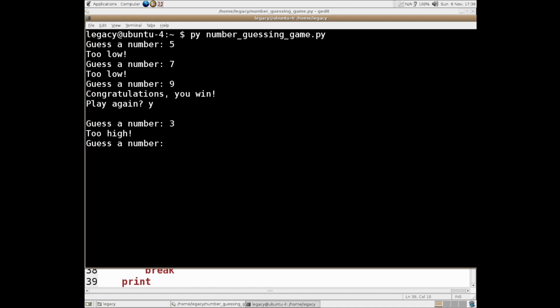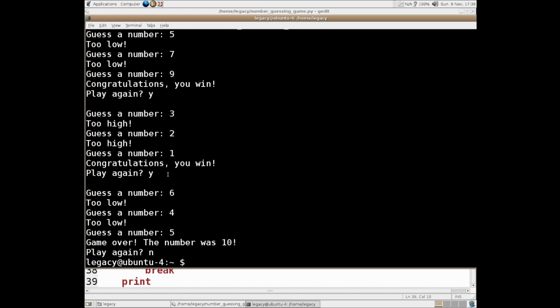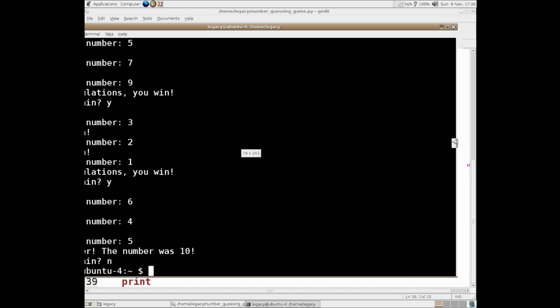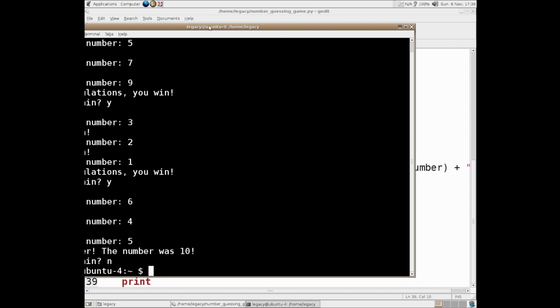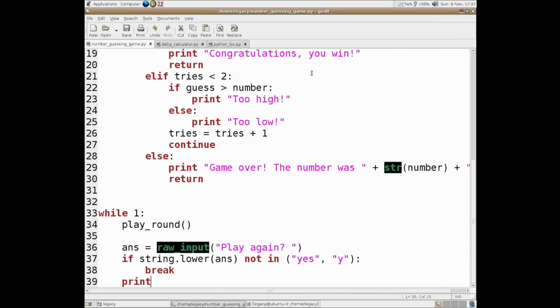Guess a number, 3, too high, and then, all right, let me see if I can lose. I kind of want to lose. Oh, we'll just do that. The number was 10. So we play again, no, and it kicks us out of the program. So it's a perfectly functional program. This terminal has gone off the screen, which is a slightly odd one. But yeah, that is the first task done, which is nice. It was quite simple, actually.